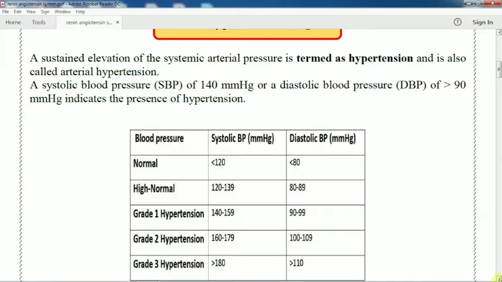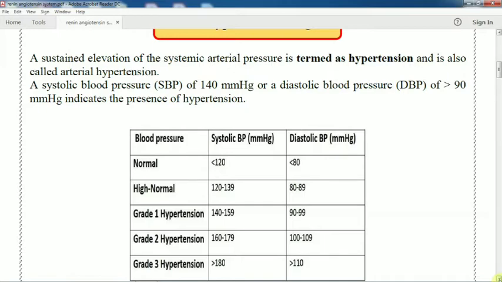Similarly, what is grade 2 hypertension? The systolic range of the blood pressure in between 160 to 179 mmHg and diastolic 100 to 109 mmHg. Similarly, grade 3 hypertension is above 180 systolic and above 110 diastolic blood pressure. So this is grade 1, grade 2 and grade 3 hypertension.